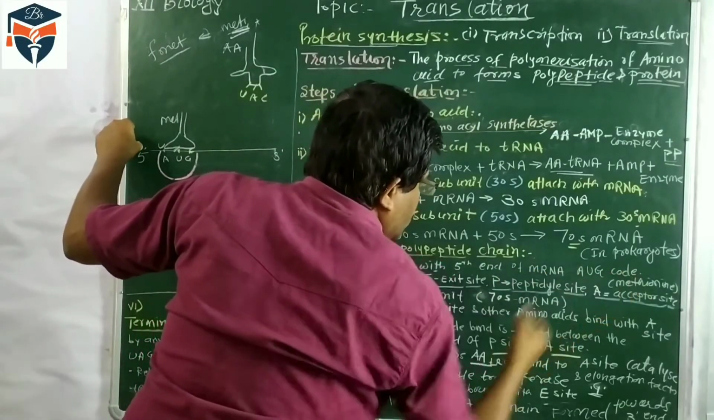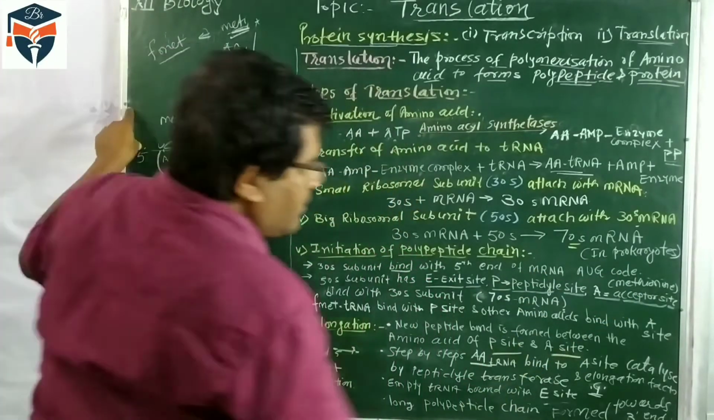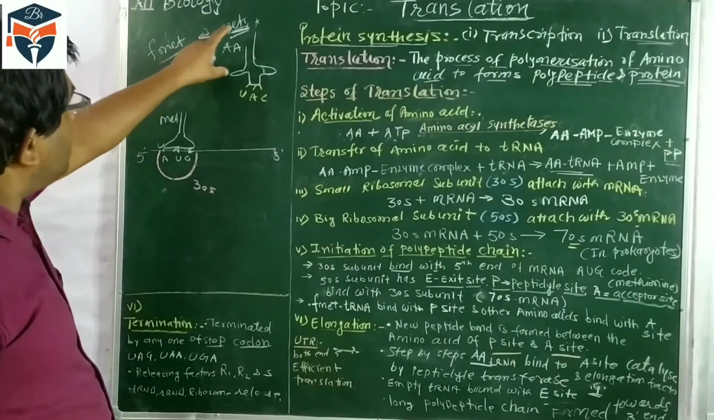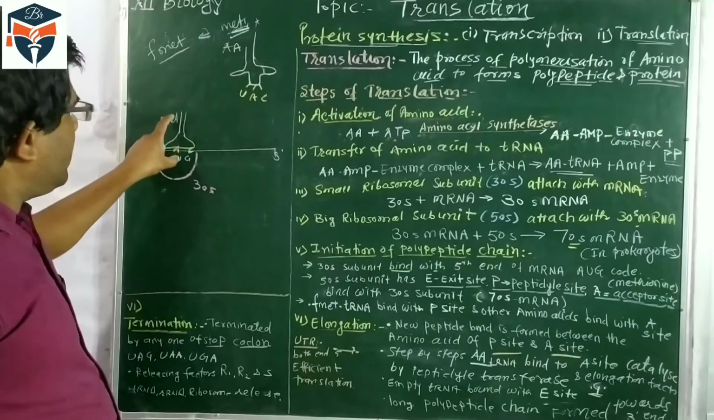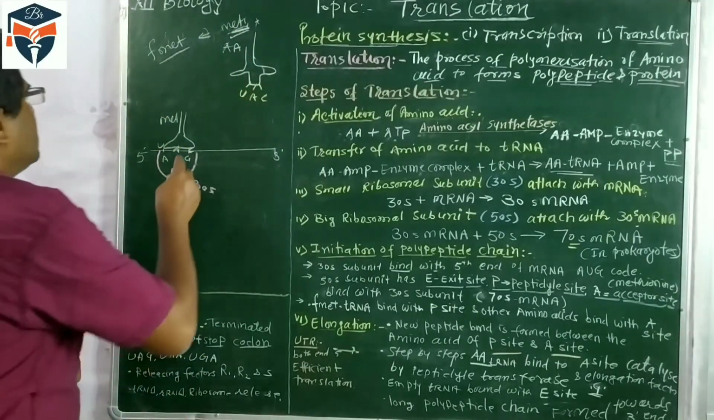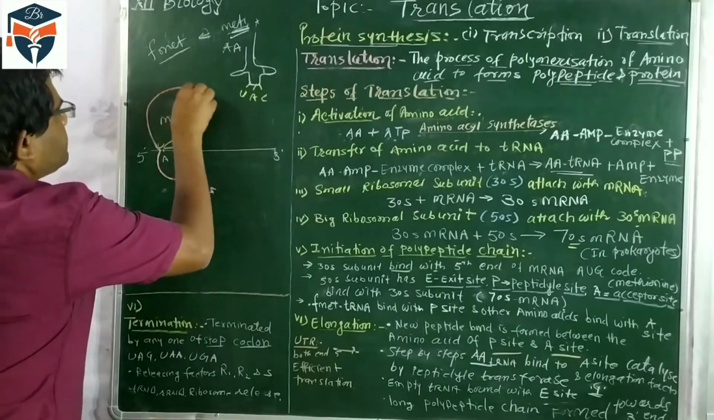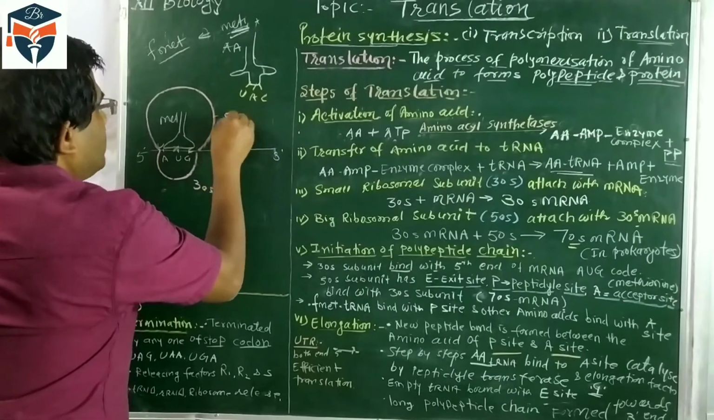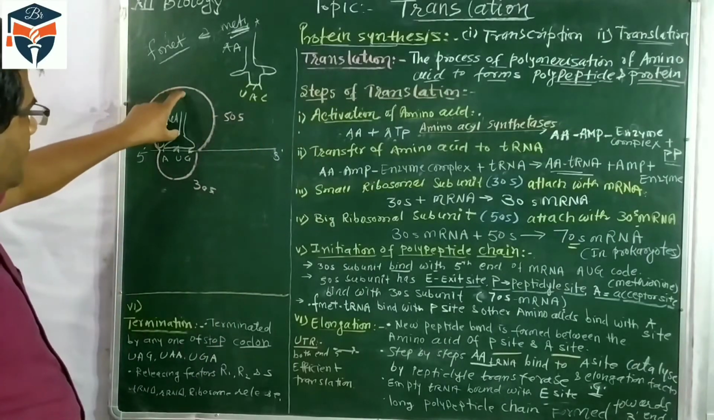So first, the small ribosomal unit, the 30S subunit, binds with the 5' end of the mRNA, where the AUG codon is, and this codes for methionine. Second, the tRNA with methionine is combined here. After this, the large unit, which is called the 50S unit, is combined.